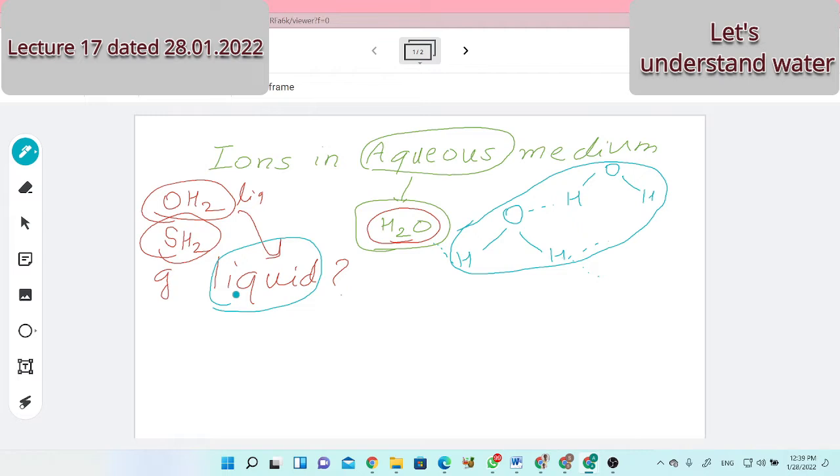Gaseous form means more separation. Liquid means separation is less. Solid means further less separation will be there. It is a general understanding of the states. Solid means compact, liquid less compact, gaseous free or very much less compact. Compactness considerably decreases in the gaseous phase because of hydrogen bonding.